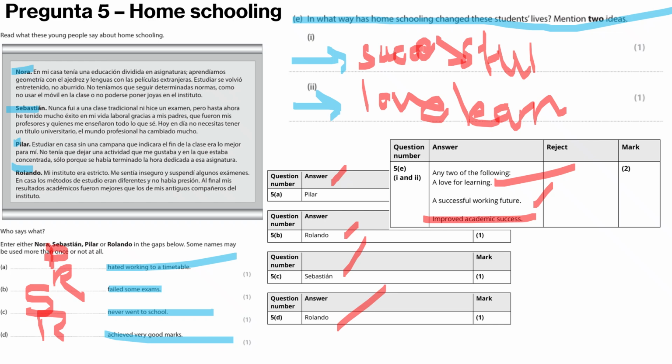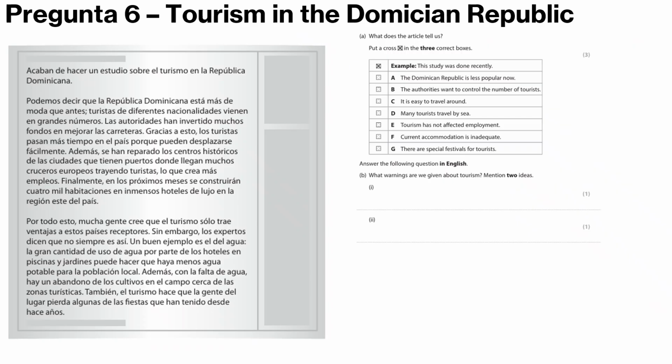Ahora pregunta seis. Tourism in the Dominican Republic. So we have one of these where you put a cross in three of the A to G boxes and the answers are there. They often trick you up on these, so just be careful as you go through. You also get a question: what warnings are we given about tourism? Two ideas, which means there's probably three in the mark scheme you can choose from, which gives you a bit of leeway in case you can't see a third one. Obviously, do not put three. Well, theoretically you shouldn't, but whatever.